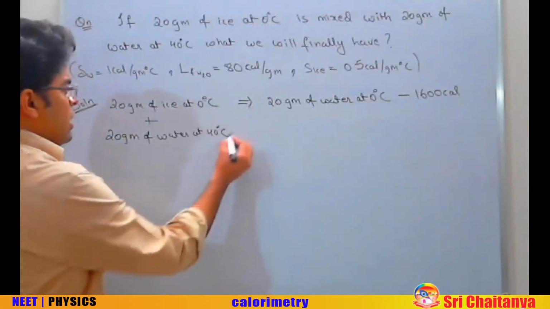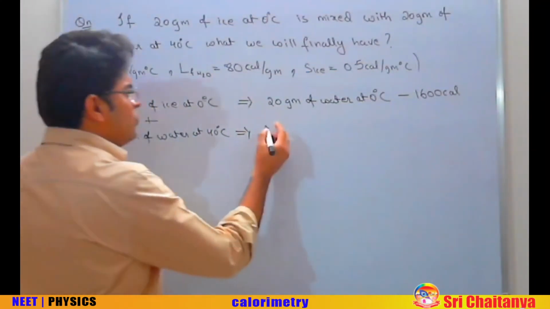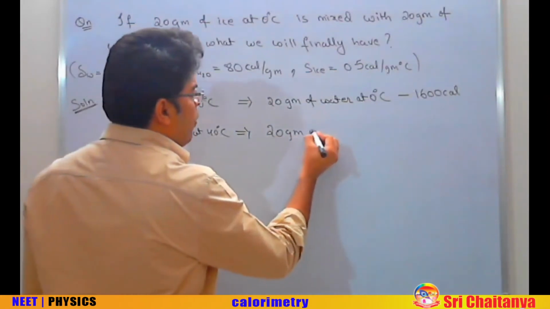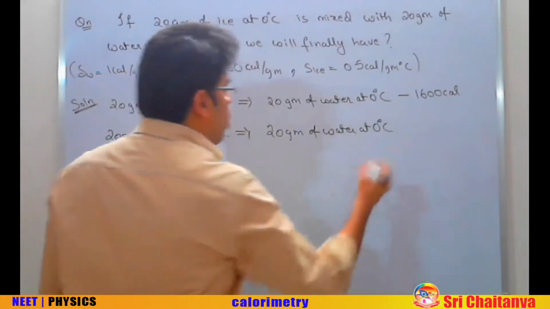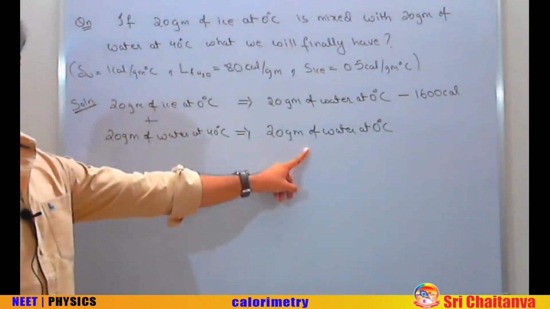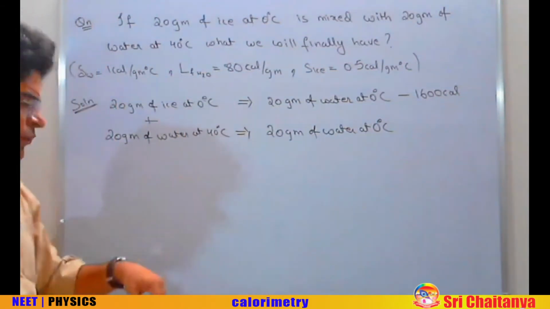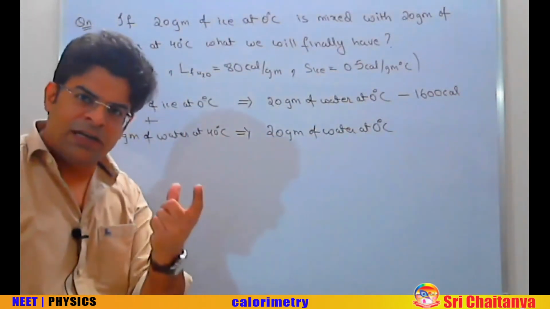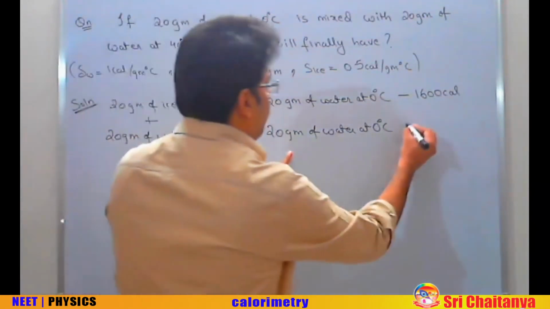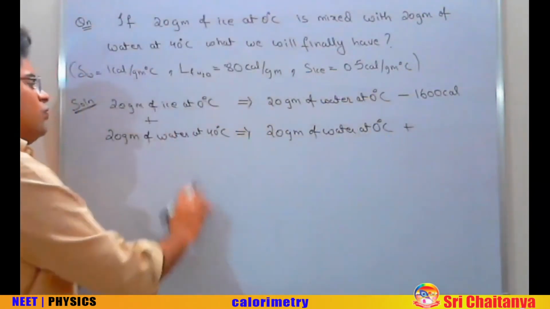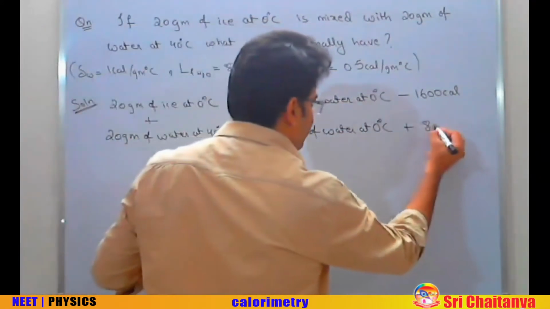Similarly, having 20 gram of water at 40 degree centigrade is as good as having 20 gram of water at 0 degree centigrade to which I give heat. How much heat has to be given to 20 gram of water at 0 to get 20 gram of water at 40? m s delta T: mass is 20, specific heat is 1, delta T is 40. 20 into 40 becomes 800.